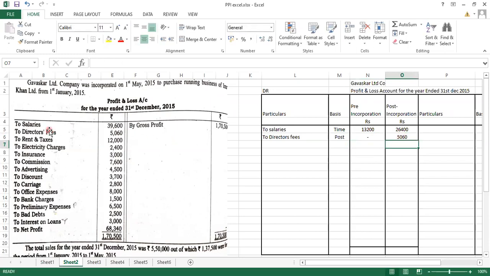Next is rent and taxes. Again it will be rent, we have to pay for the whole year, so it will be in the time ratio. So let's write down over here, to rent and taxes. Basis will be time ratio, and divide 12,000 in the ratio of 1:2. You will be getting 4,000 and 8,000 as the answer.